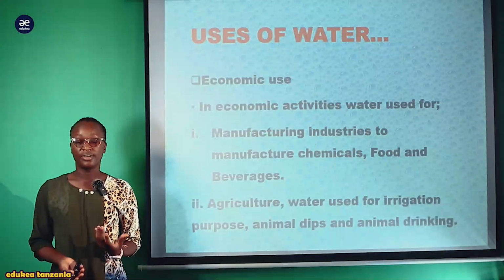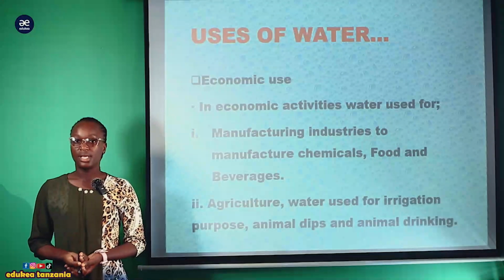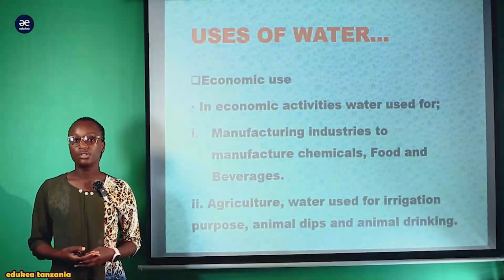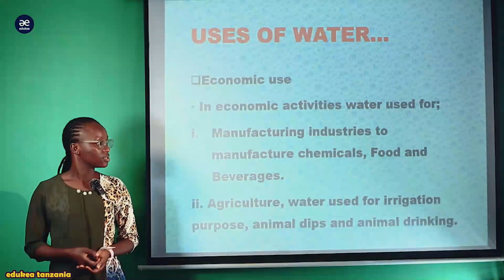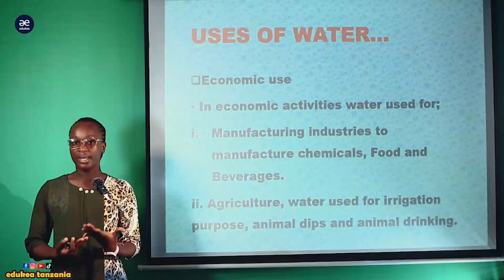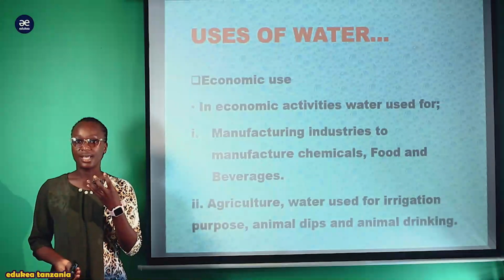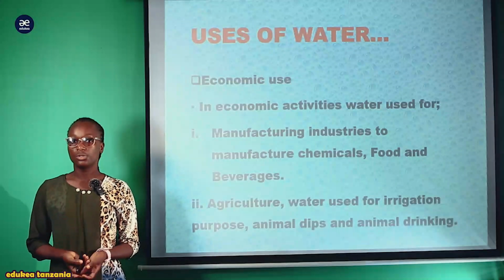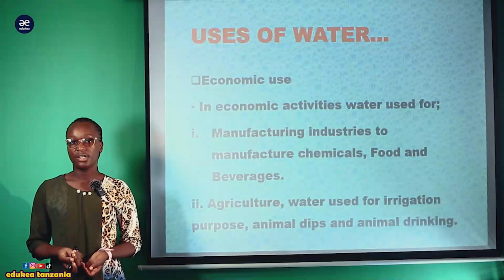Also, manufacturing of foods, vile vyakula vya makopo, some foods use water during manufacturing in industries. Also manufacturing of beverages. So katika viwanda tunatengeneza zile beverage drinks, soda za aina zote, vinywaji vyote vile vinavyotengenezwa katika viwanda. They use water as the main ingredient to manufacture those products.